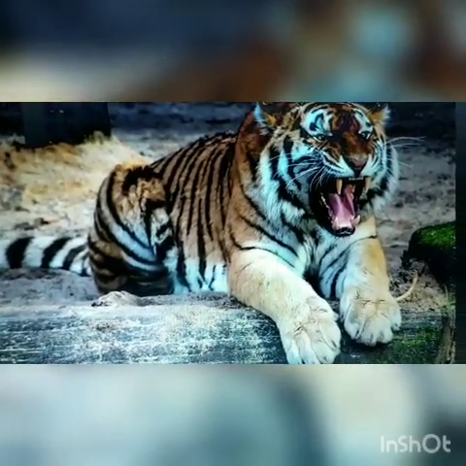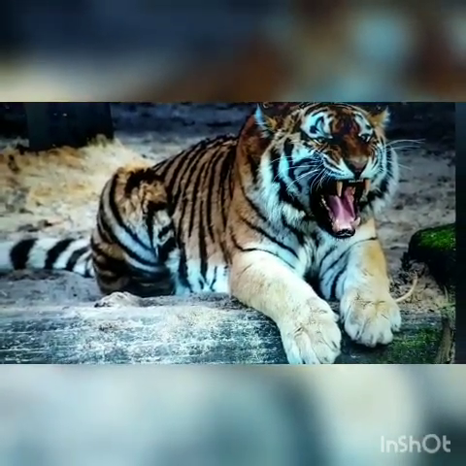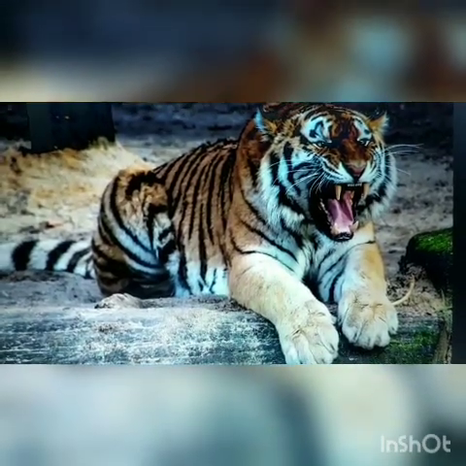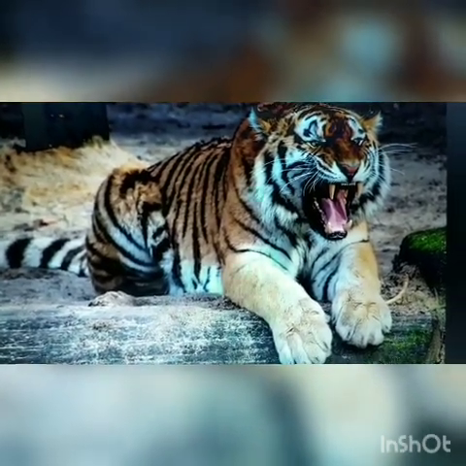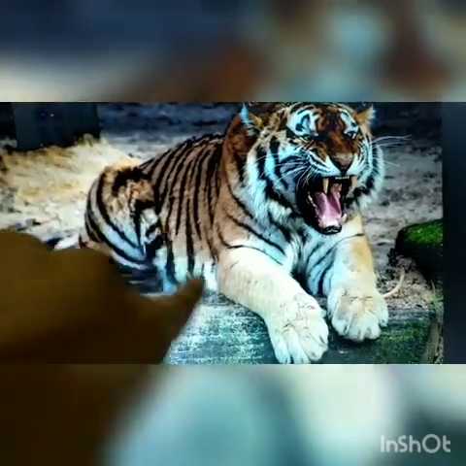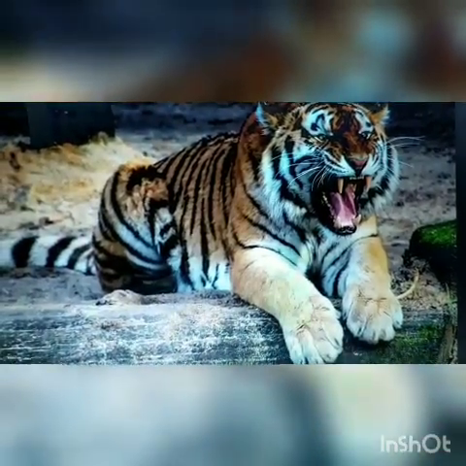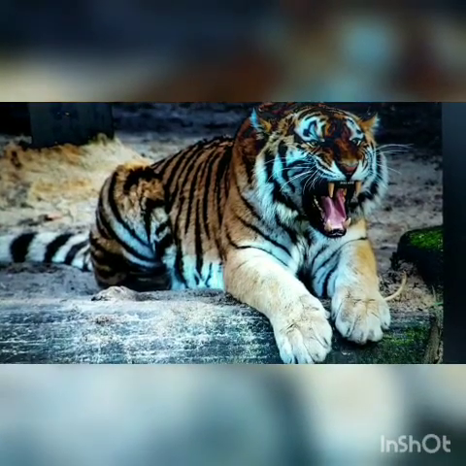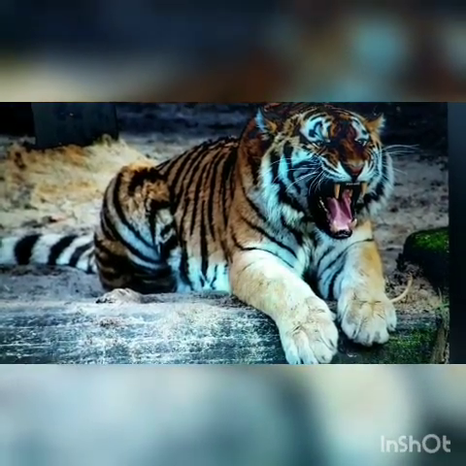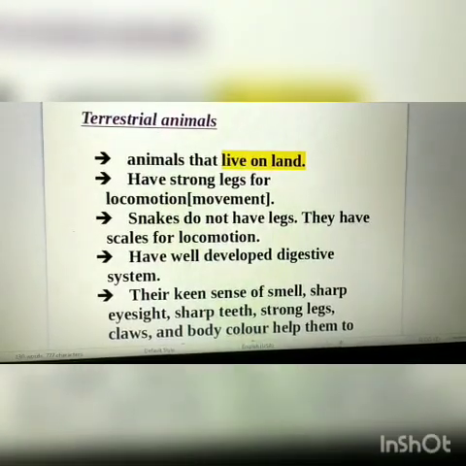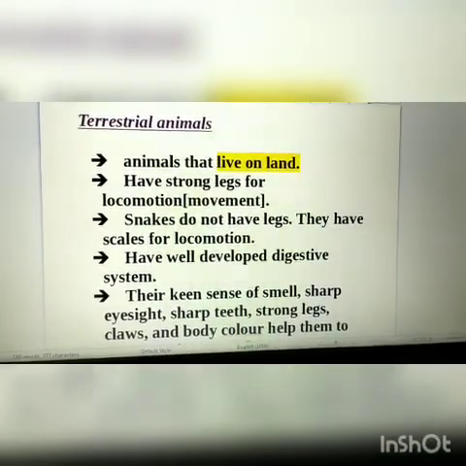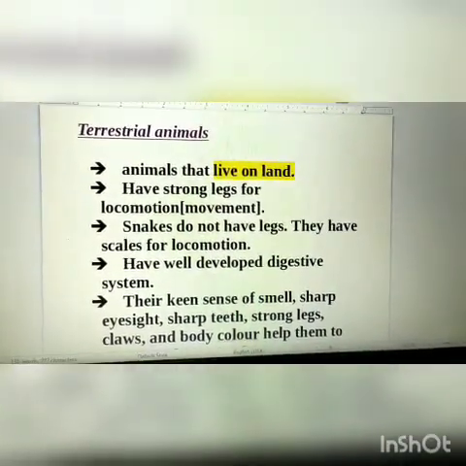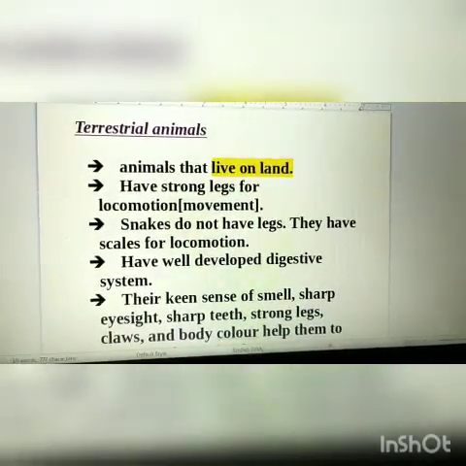So they have sharp eyesight, sharp teeth, strong legs, claws, and body color, as you can see in this image. With the help of these, they can easily prey on other animals. Okay? So these are some of the adaptations of animals that live on land. That means terrestrial animals. Thank you.